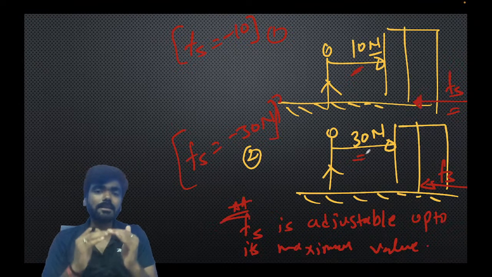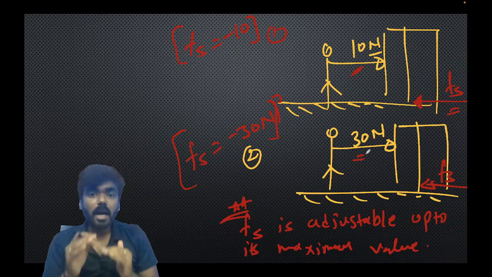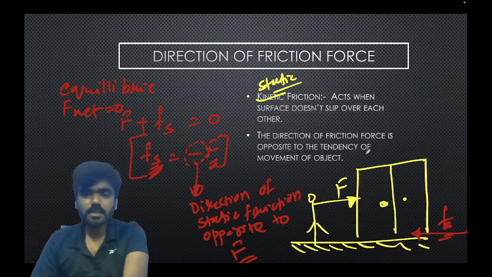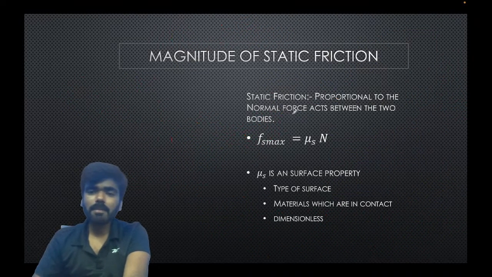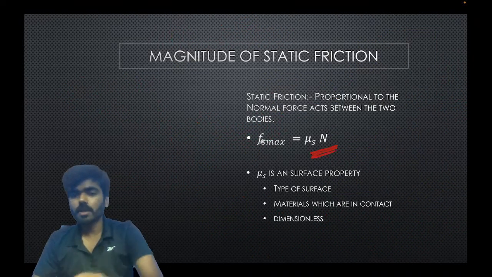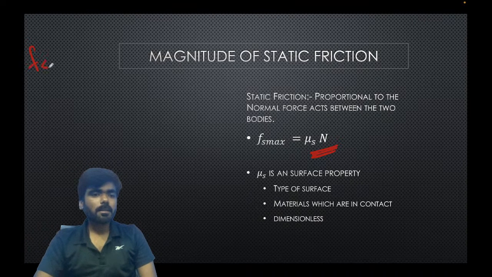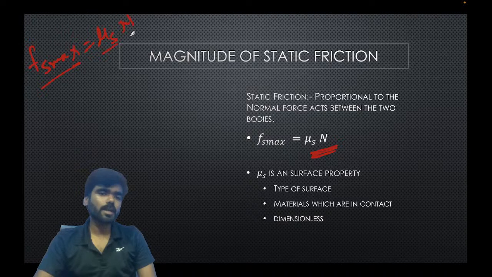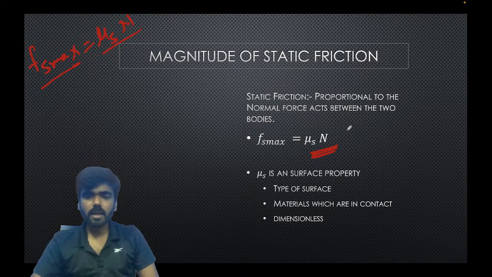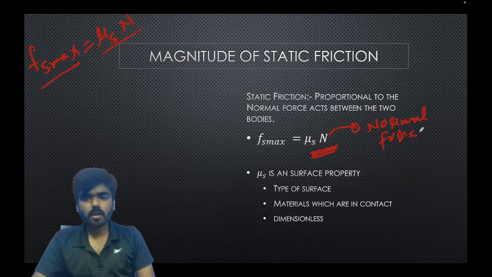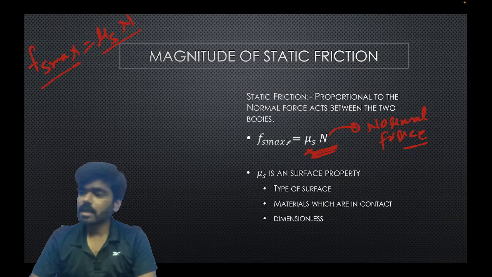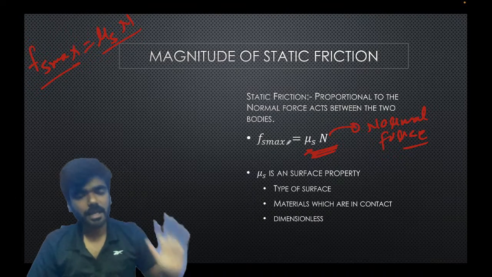Fs actually adjusts its value up to a maximum limit. And what is that maximum limit? That maximum limit is mu s into N. So always remember the maximum value of static friction is mu s into N. What is N? N is the normal force, the same force as in the case of kinetic friction, and mu s is the coefficient of static friction.